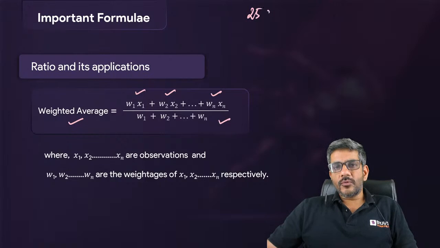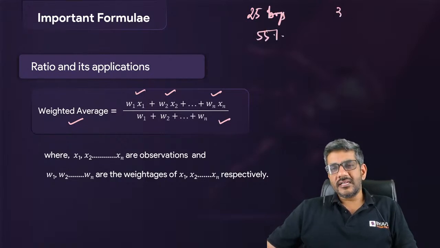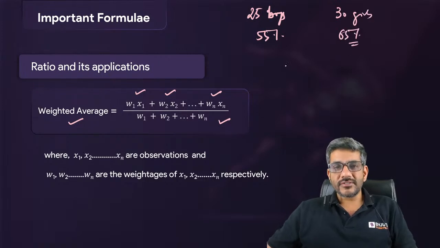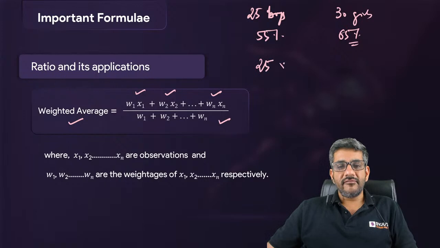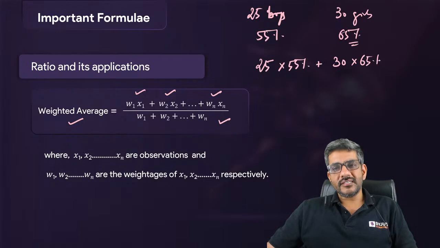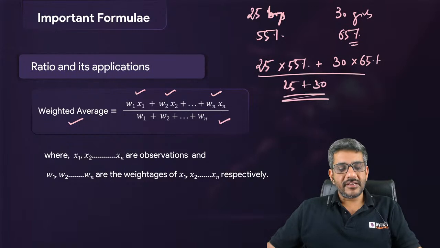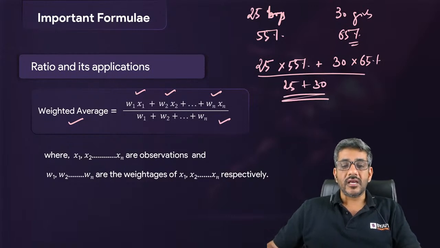Let us say 25 boys are there who got 55% marks and 30 girls are there who got 65% marks. What are the average marks of the class? It is 25 is the weightage of boys, the observation is 55%. 30 is the weightage of girls, the observation is 65%, divided by sum of the weightages. This will give you the weighted average of the numbers. This is how you calculate that. Okay, that's about weighted average.